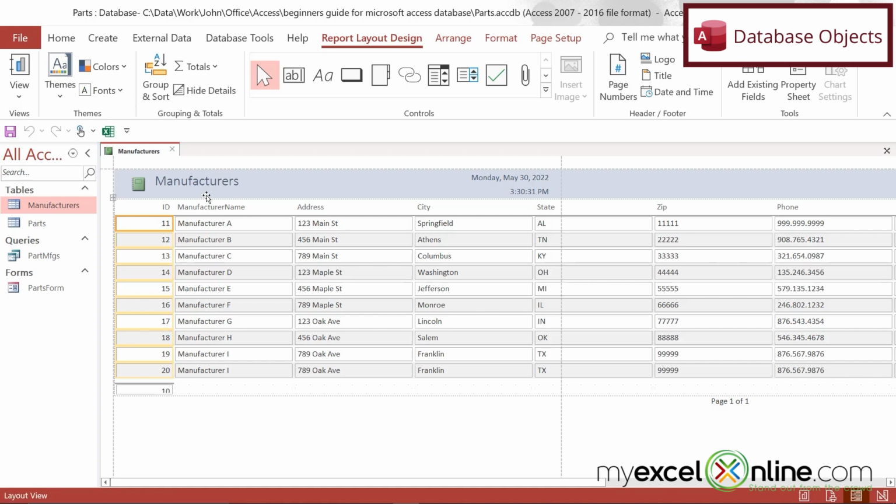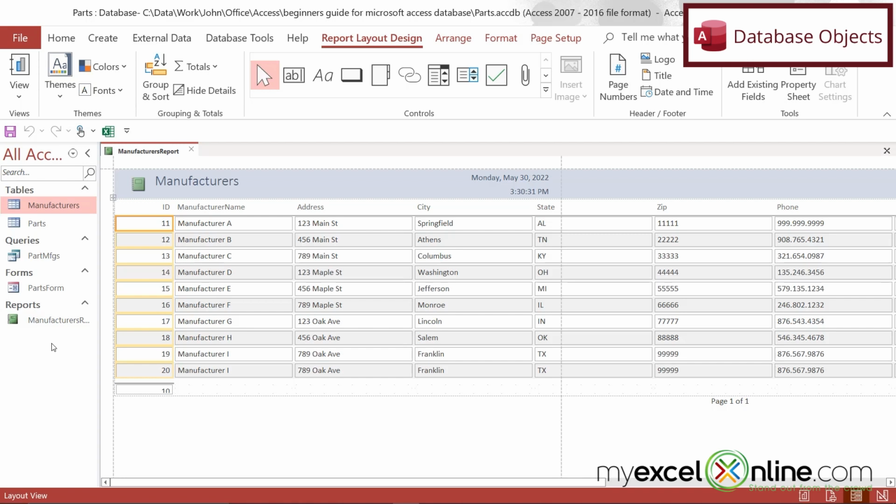So two final objects we didn't go over are macros and modules. Those are ways of coding Microsoft Access, and we will have some more in-depth lessons on those in the future. But I just want you to know that those things exist. And if you look over here and you see tables, queries, forms, and if I go over here and hit save, I can have manufacturers report and say OK, and you can see that reports have appeared here.